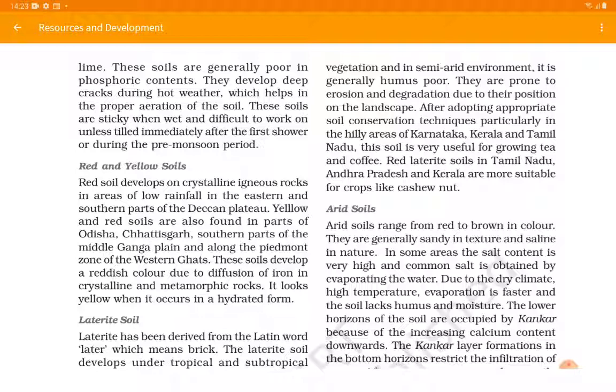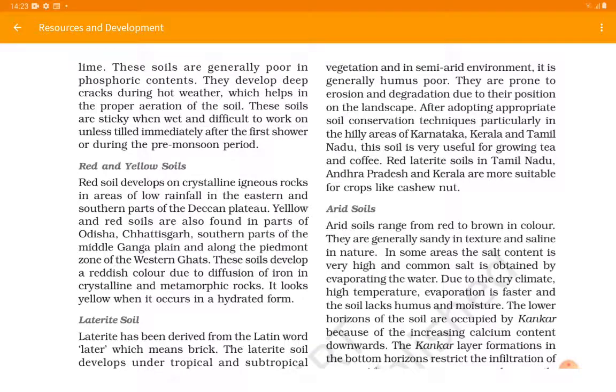After adopting appropriate soil conservation techniques, particularly in the hilly areas of Karnataka, Kerala, Tamil Nadu, we see the laterite soils are found over in southern India. This soil is very useful for growing tea and coffee also. So we see that some parts of South India are very famous for growing coffee because of the presence of laterite soil over there. Red laterite soil in Tamil Nadu, Andhra Pradesh, Kerala is more suitable for crops like cashew nut also.